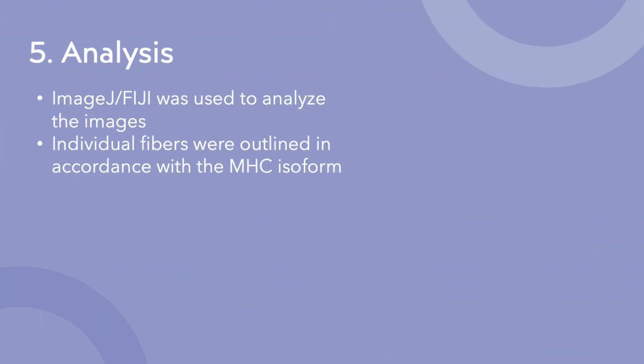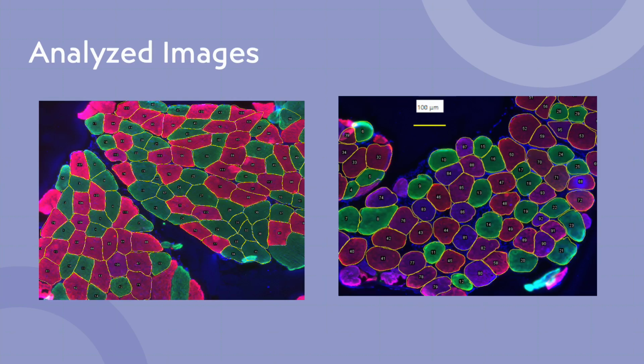Once those images are generated, I move on to analysis, and I use ImageJ or Fiji to analyze the images, which includes outlining each individual fiber in accordance with the MHC isoform, as you'll see in the next slide. Here are some examples of analyzed images. As you can see, every fiber has been outlined and labeled. I start out with the MHC1s, then I move on to the 2As, and then the 2AXs.